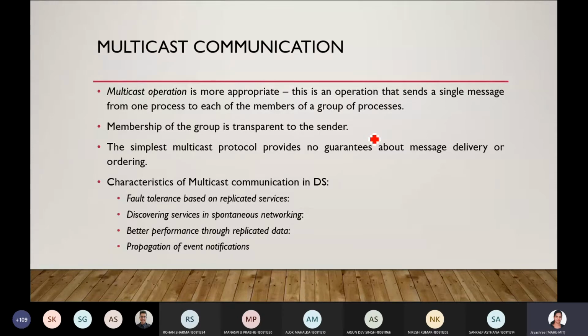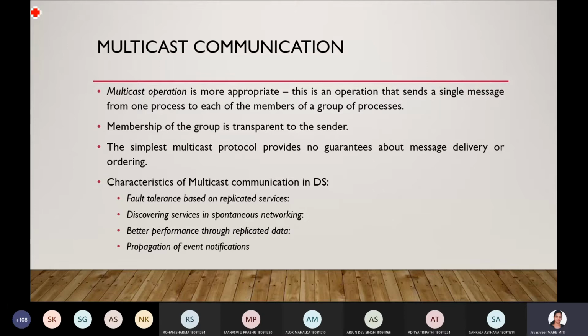One example you can give for multicast communication, which you are using now: Microsoft Teams. Yes, multicast, correct? Because I have organized a meeting with a set of people, and whatever I communicate is private to only you. It cannot go out of the border, like video conferencing you do to a set of people.